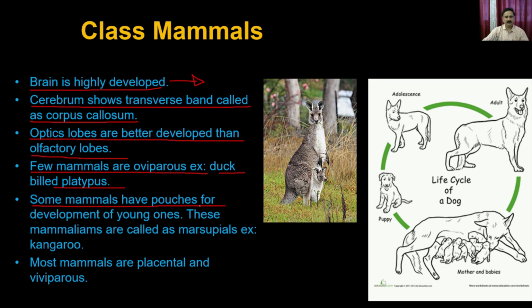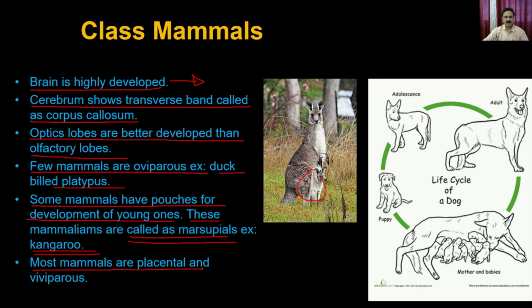Some mammals have pouches for the development of young ones. These mammals are called marsupials, for example, the kangaroos. So you see here they have a pouch, so that they can harbor their young ones, and that is an adaptation in these animals, so that until the baby is fully grown into an adult, it can get protection from the adult ones. And these kinds of animals are called marsupials. The classical example is the kangaroo.